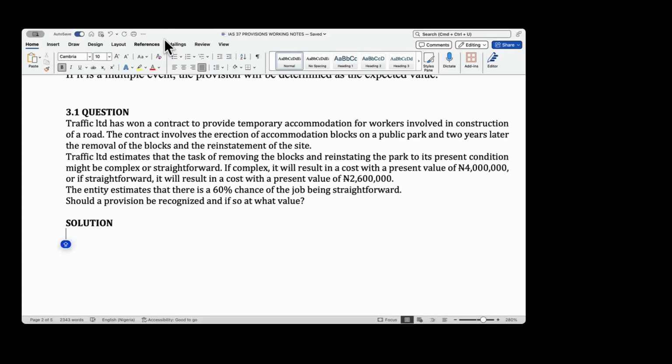Traffic Limited has won a contract to provide temporary accommodation for workers involved in construction of a road. The contract involved the erection of accommodation blocks on a public park, and two years later, the removal of the blocks and the reinstatement of the site. Traffic Limited estimates that the task of removing the blocks and reinstating the park to its present condition might be complex or straightforward. If complex, it will result in a cost with a present value of 4 million naira.